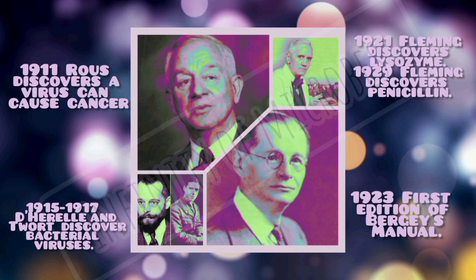Rous discovered a virus can cause cancer in 1911. From 1915 to 1917, d'Herelle and Twort discovered bacteriophages, viruses that cause bacterial disease. In 1921, Fleming discovered lysozyme. He also discovered penicillin in 1929.